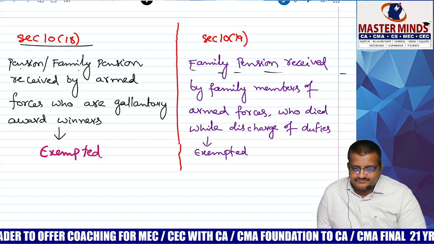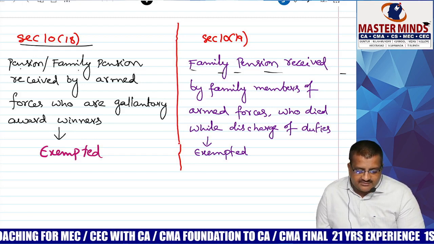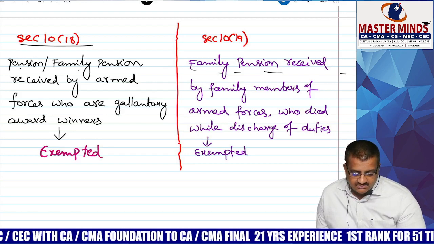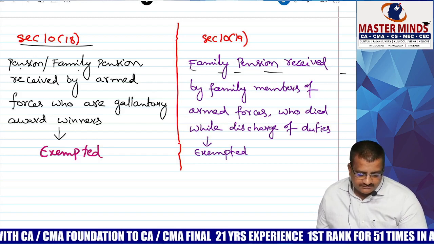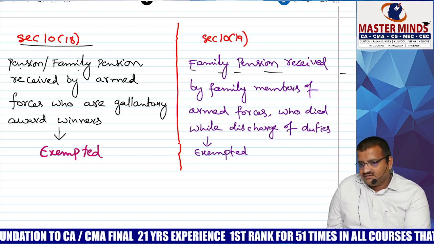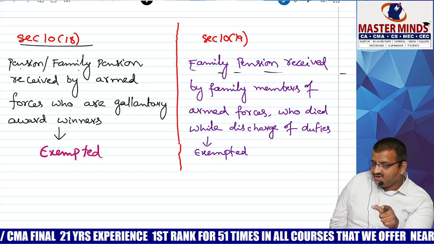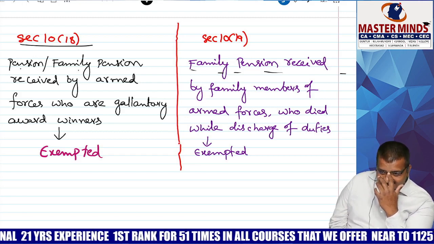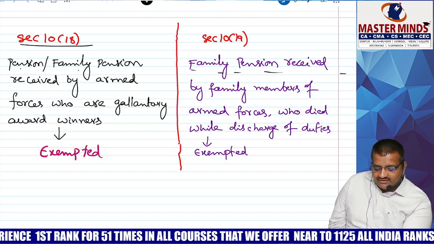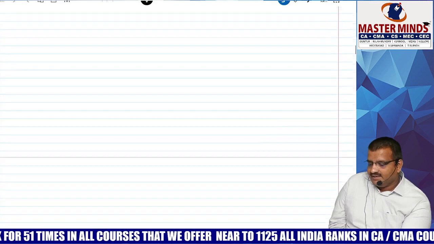10(18): gallant reward, you can check the difference. That is armed forces, and this is also armed forces. But that armed forces who died, and this armed forces who did not die. Both the things. Compulsory there is gallant reward. Here, not gallant reward, but died while discharge of their duties. Because of that, family members are able to get the family pension. Taxable or exempt? Exempt. With this, we are done with the topic of family pension.